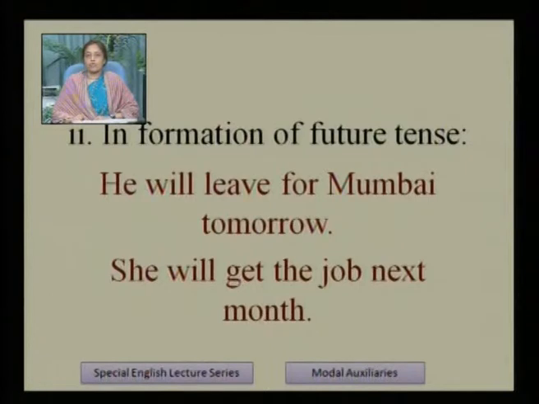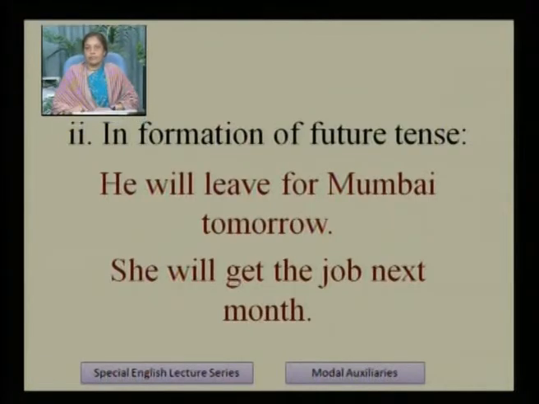Next, in formation of future tense. When we form future tense, we have to use will. He will leave for Mumbai tomorrow. She will get the job next month. So these are the examples. With examples it will be clear. Tomorrow is used for future tense, so we have to use will. Here next month is used to show future tense, so will is used with she. These are in third person.